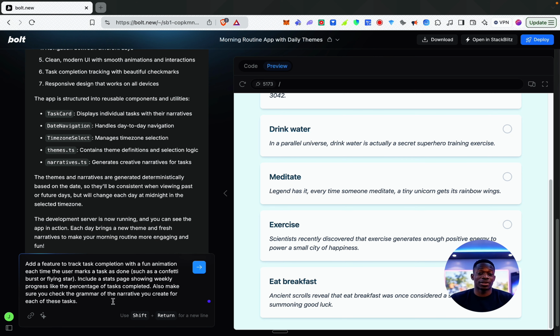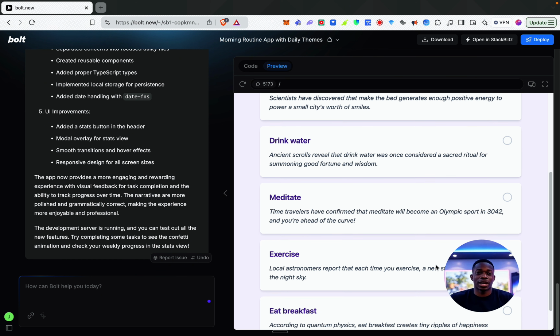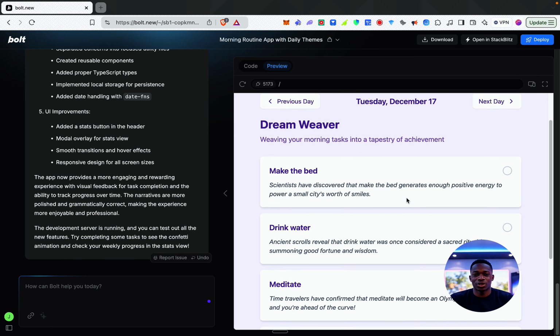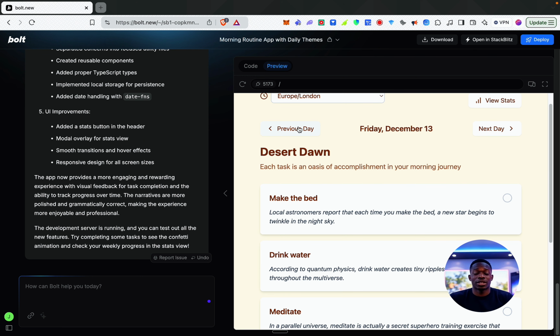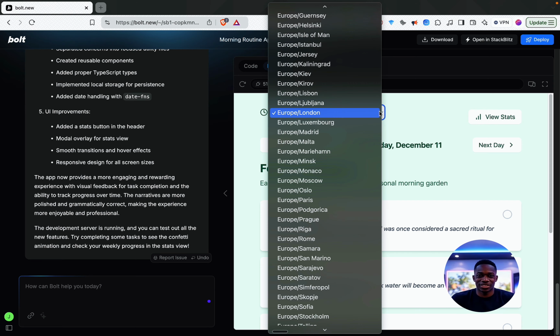Let's see what we've got here. So we've got a similar sort of UI. According to quantum physics, making the bed creates tiny ripples of happiness throughout the multiverse. Okay, cool. What I'll do now is I'll test the next day button. Cool, okay. Interesting. So ancient scrolls reveal that drink water was once considered a sacred ritual for summoning good fortune and wisdom. Okay, cool. I guess there could be a bit of a tweak because the examples it's giving aren't completely grammatically correct, but it's not that big of a deal. But it looks to work quite well.